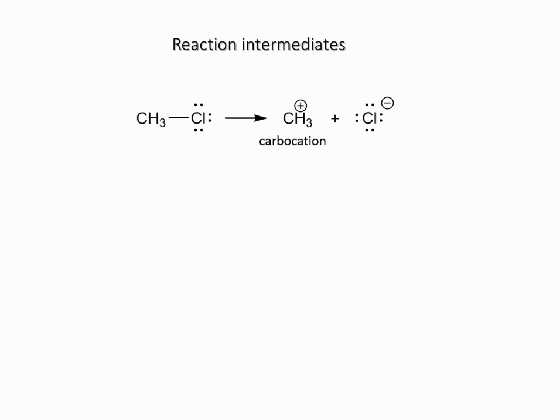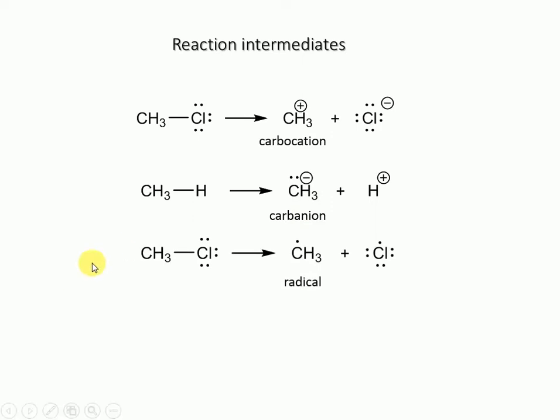So reaction intermediate, this is one of the examples like methyl chloride. Chlorine is more electronegative, so chlorine will take the bonded electrons from the C and Cl bond. It will form the chloride ion, and the charge left on the carbon will be the plus, and the carbon which contains the positive charge is termed as the carbocation. If it is by the other way, the carbon hydrogen covalent bond will break in such a way that both the bonded electrons will be shared by the carbon, so it will form this carbon with negative charge and a proton. So carbon with negative charge will be termed as the carbanion.